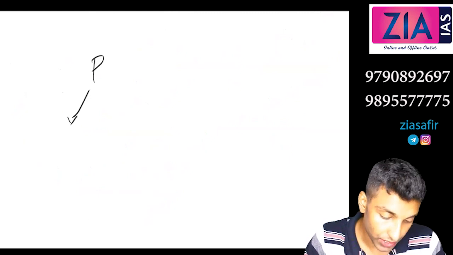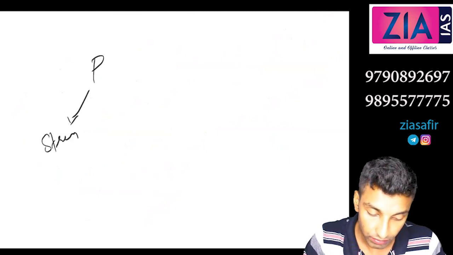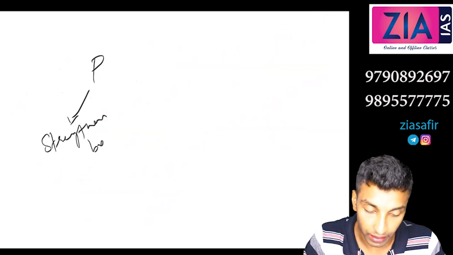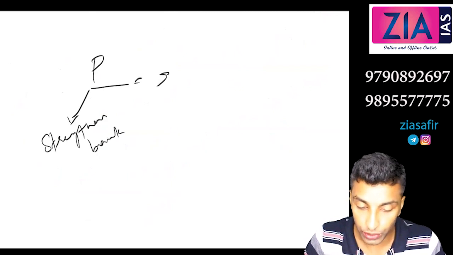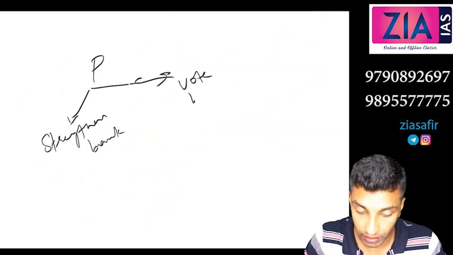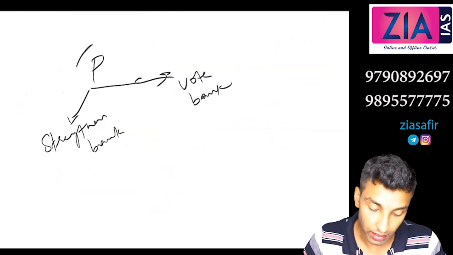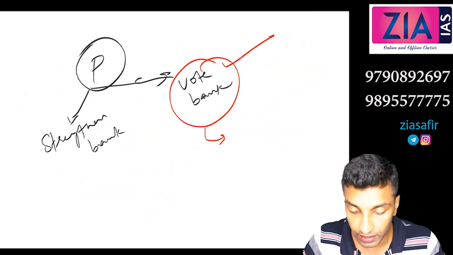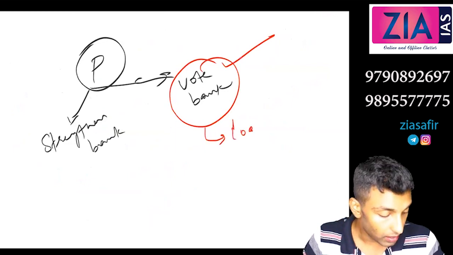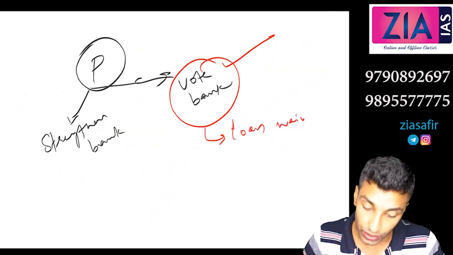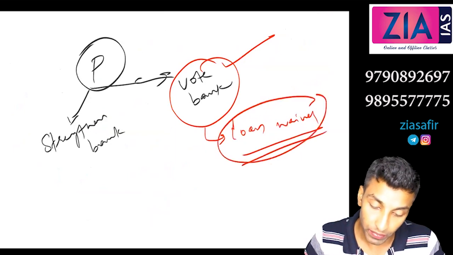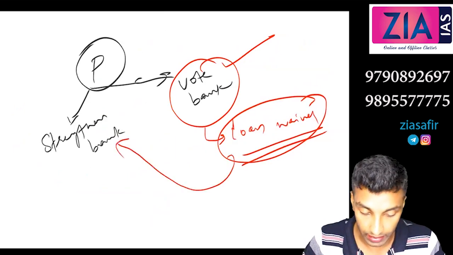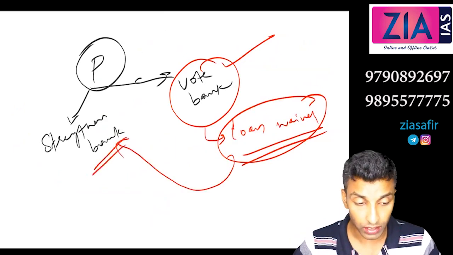One option is you strengthen the bank. The other option is you strengthen your vote bank. What the politician will see? The politician will be interested in this only. So if the politician is interested in this, what will be there? Loan waiver, right? So this is actually going to create problem for the bank, and that is also one of the reason for the losses.